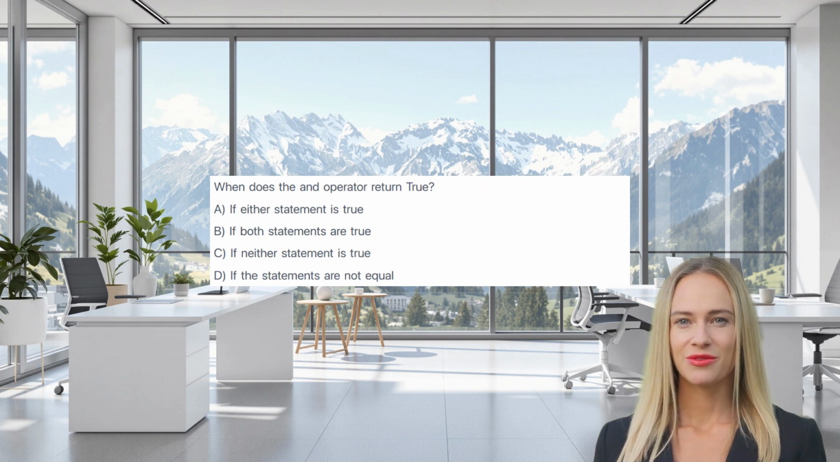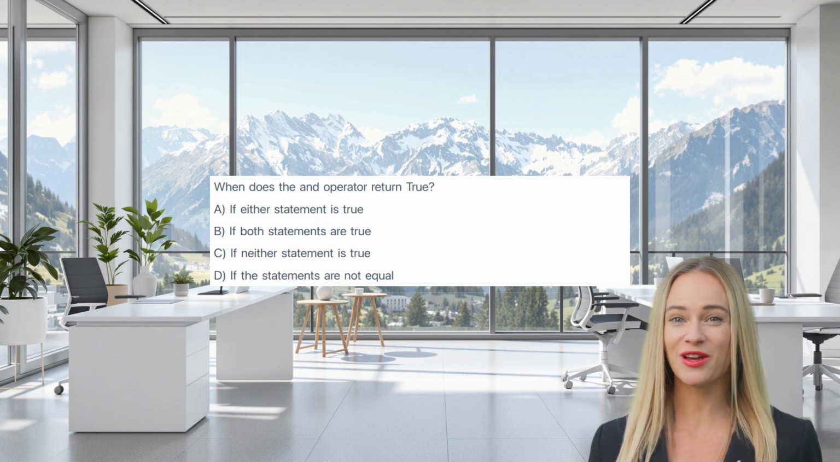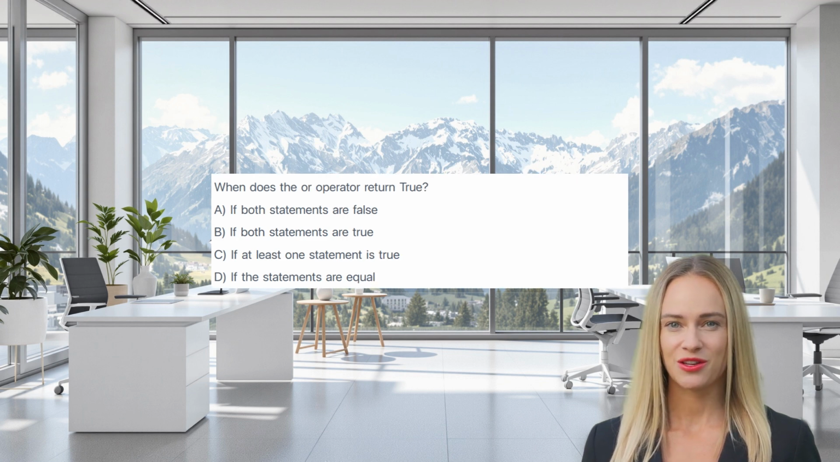When does the AND operator return true? A. If either statement is true. B. If both statements are true. C. If neither statement is true. D. If the statements are not equal. The correct answer is B. If both statements are true. The logical AND operator evaluates to true only if both the operand on its left and the operand on its right are true.